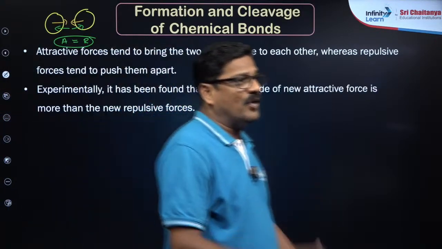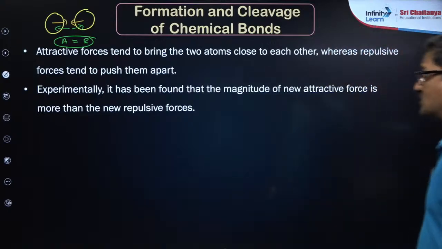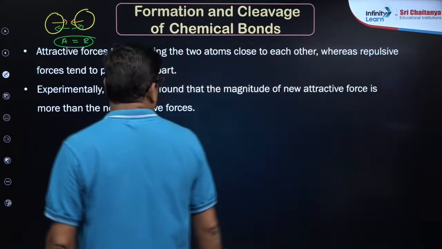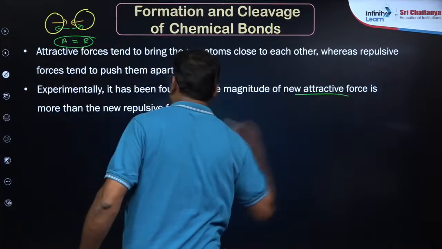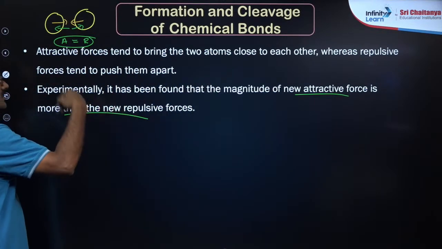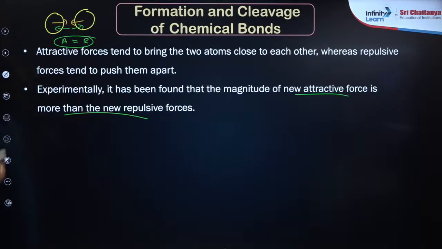When a bond is formed, the attraction forces should be equal to the repulsion forces. Experimentally, it has been found that the magnitude of the attraction force is more than the repulsion force. Then only they can come together and form a bond.